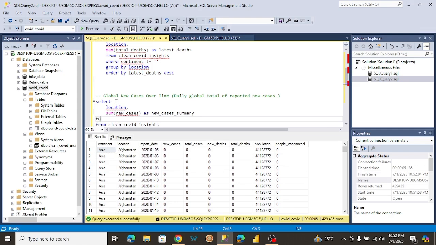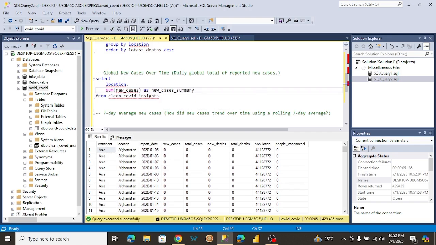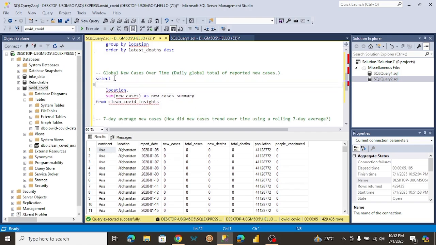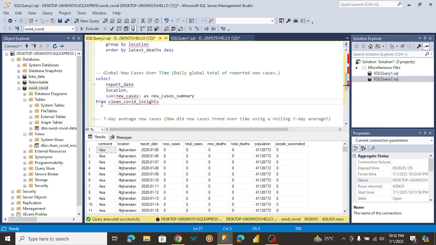I'm going to be selecting this from, okay, I already did that. Now, of course, we're going to need the dates, so that way we can order by the date from the beginning of time to the end of time. Okay, so we have a date.